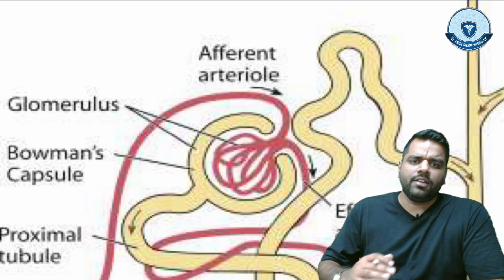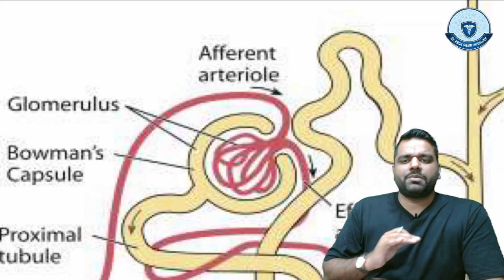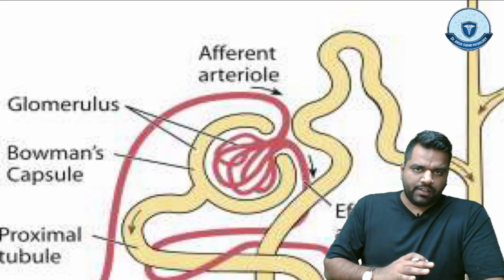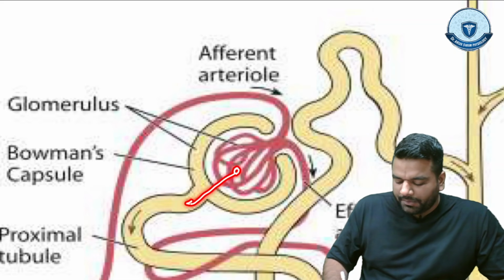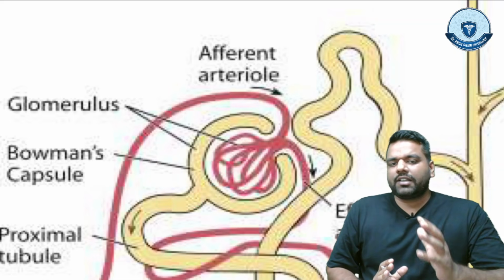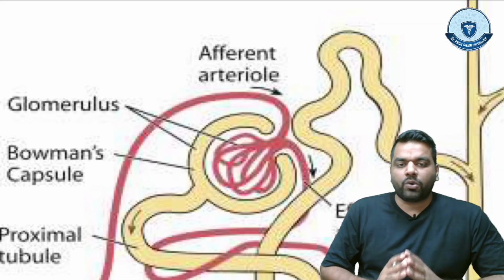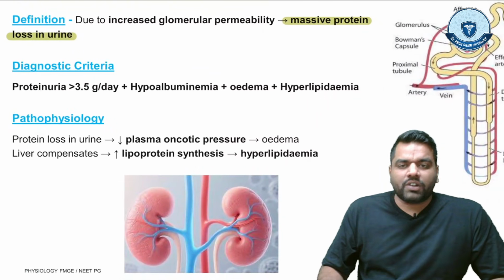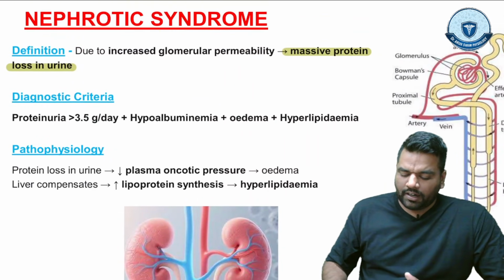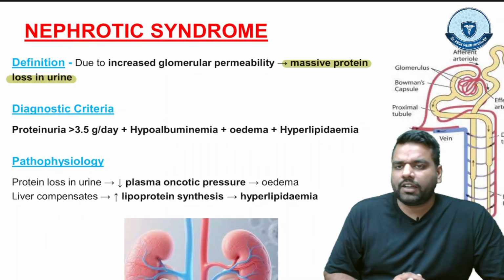In this condition we are going to lose those substances which ideally should not be lost. So this is the condition when protein starts coming from the glomerulus into the renal tubule. This condition we call nephrotic syndrome, right? Nephrotic syndrome. So what is the diagnostic criteria? How can we identify whether it is nephrotic or nephritic syndrome?